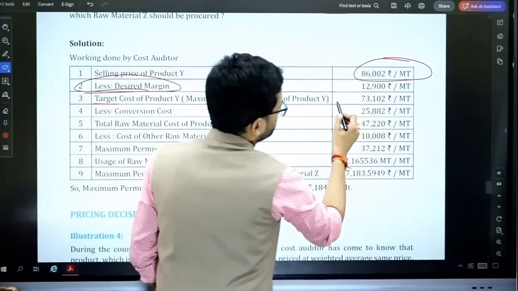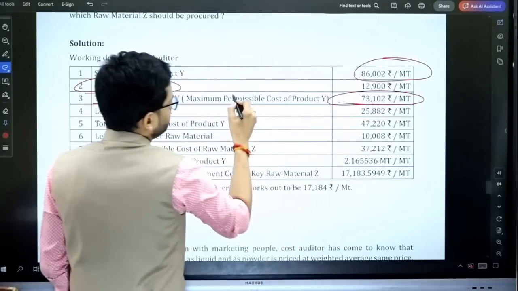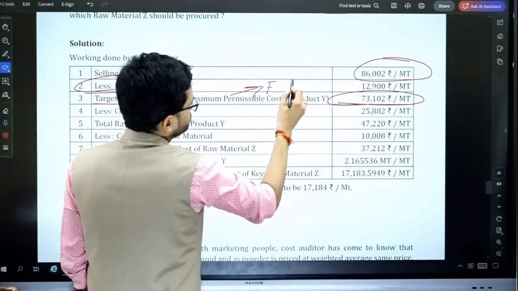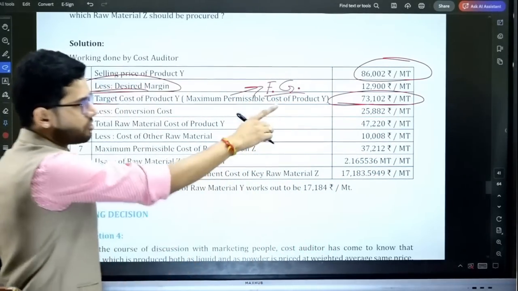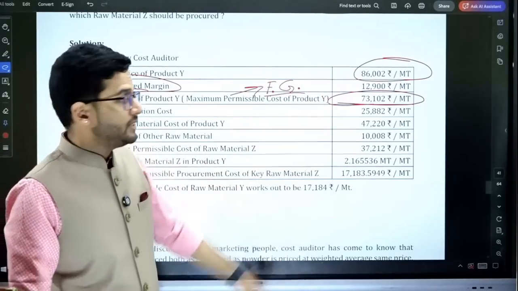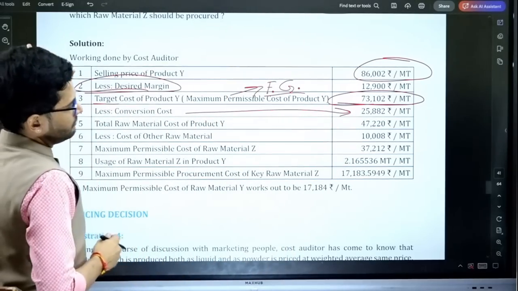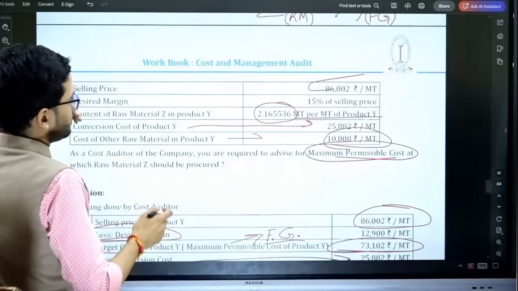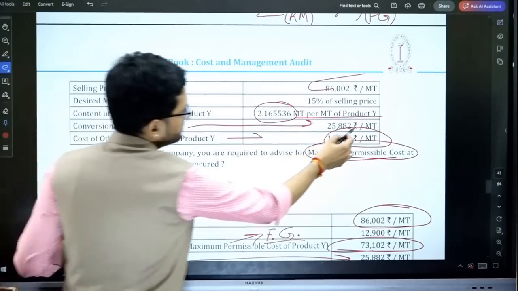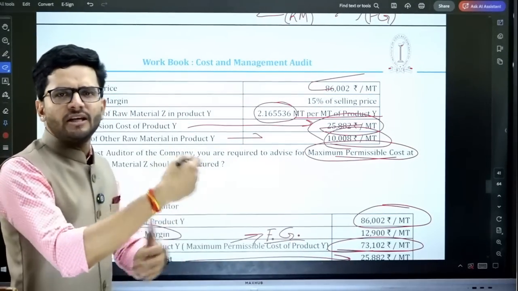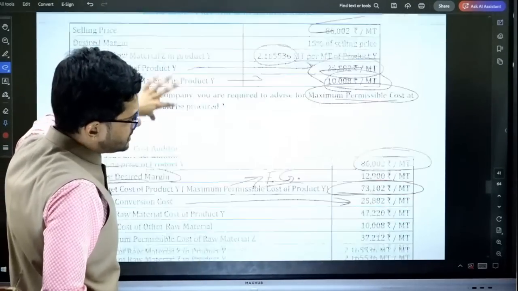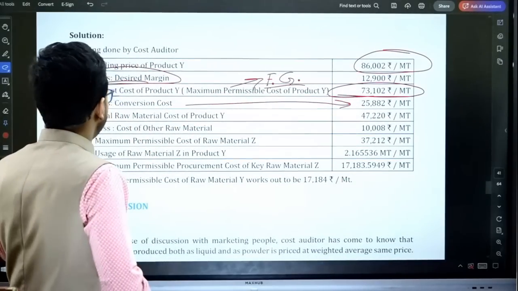This is the cost of the final finished product Y. This is the finished good. This is the cost of production that is to be taken. Now we are going to reduce the conversion cost of product Y. Conversion cost is 2582. Where does it come from? This is the conversion cost, the labor which is involved and other overheads which are involved. This is the conversion cost, 2582.